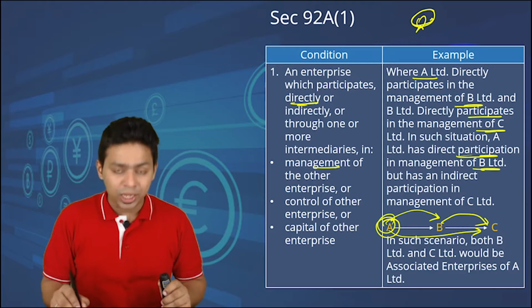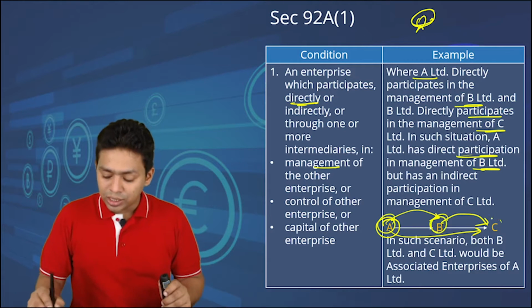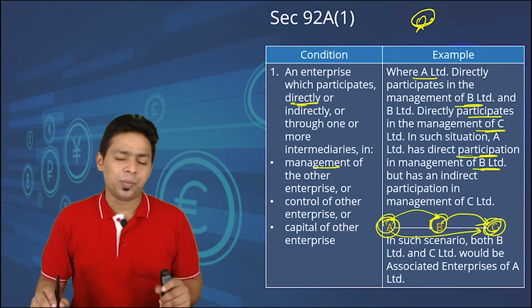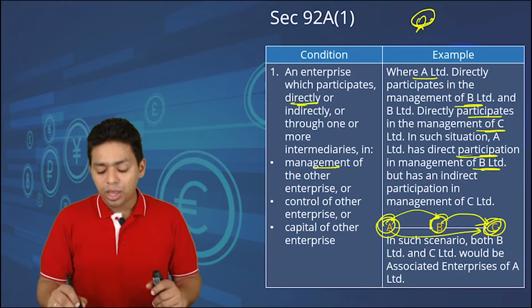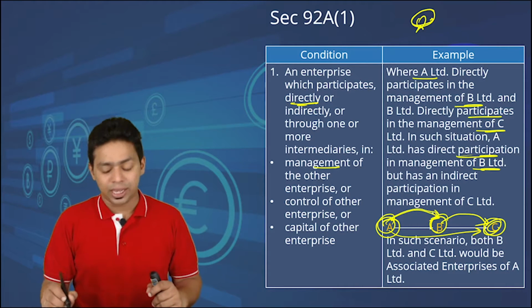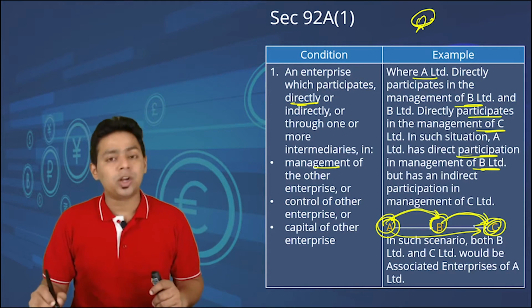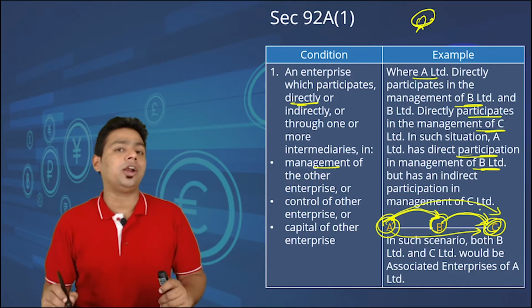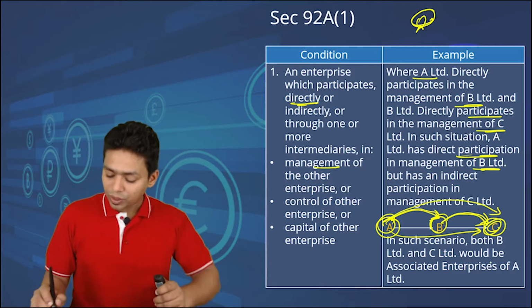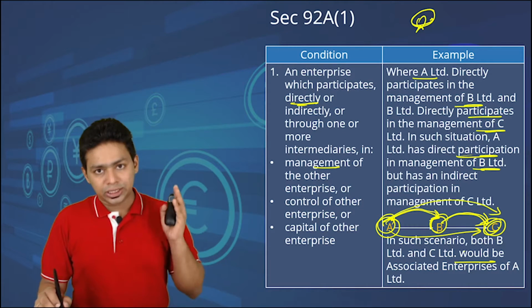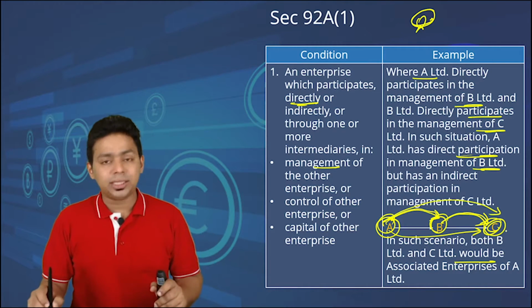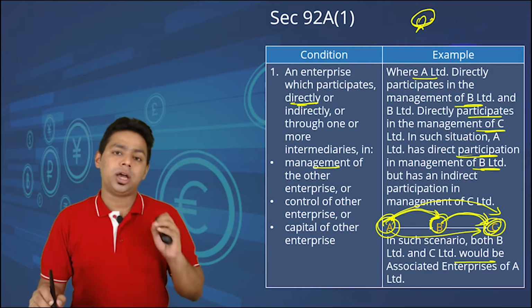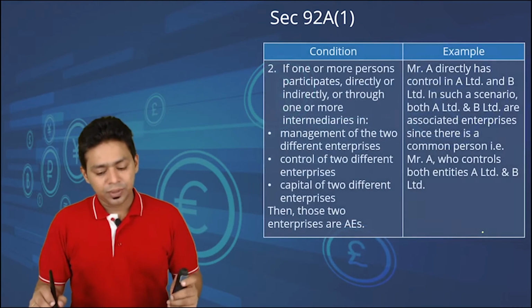This is the holding company, this is the subsidiary company, this is the subsidiary of the subsidiary company. That can also be the example. If the holding company controls the subsidiary company, and the subsidiary company controls the subsidiary of the subsidiary company, then the holding company indirectly controls the subsidiary of the subsidiary company. Okay, so in this scenario, A, B and C, all three will be called associate enterprises.